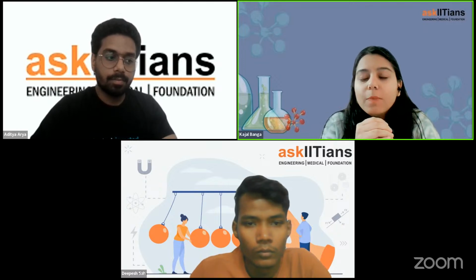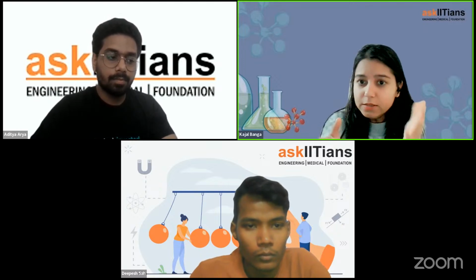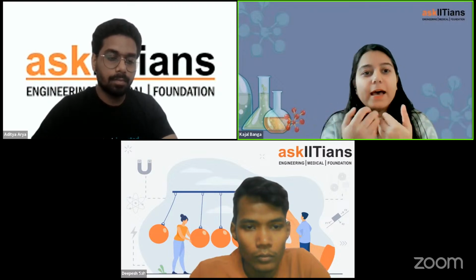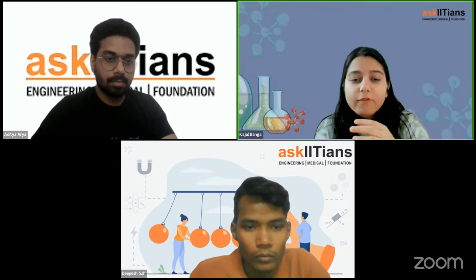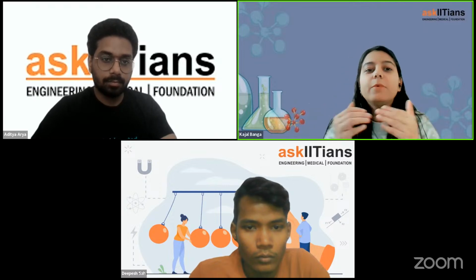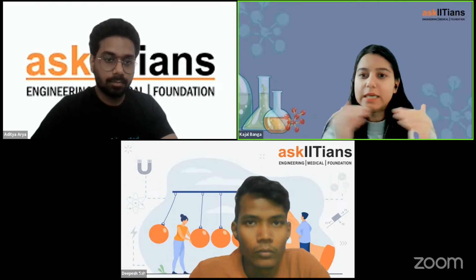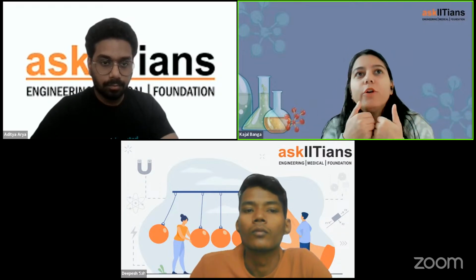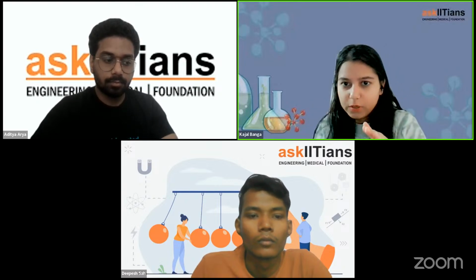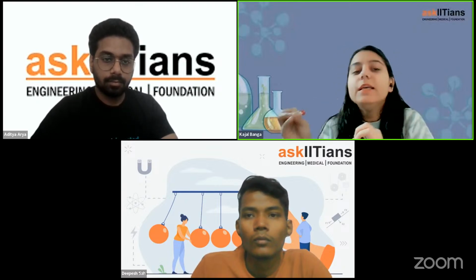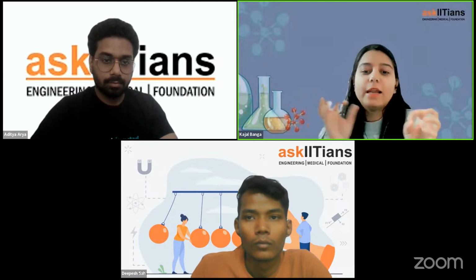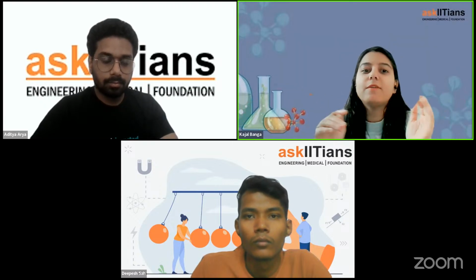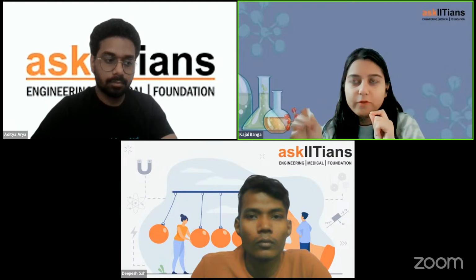Overall, if I talk about what I've heard from the students regarding yesterday's first shift paper, maths as usual, I wouldn't say it was tough, but students were saying that it was a bit lengthy for them to solve. They would have attempted more questions, but because of the time issue, they were not able to. Then physics was the easiest of them all. That is exactly what I have heard. Chemistry was somewhere within the range of moderate to difficult.